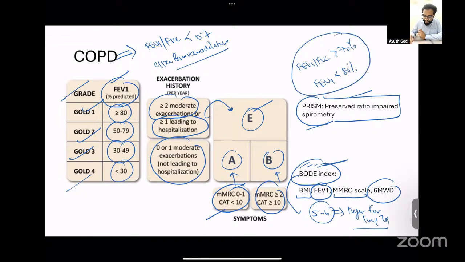So if there is a patient who has risk factors for COPD, that is the patient is a smoker or has emphysema on the radiology, you do a spirometry, the ratio is normal, but the FEV1 is low, then this patient cannot be diagnosed as COPD, but instead is diagnosed as PRISM, that is Preserved Ratio Impaired Spirometry. This is another newer term that has come over the last couple of years.